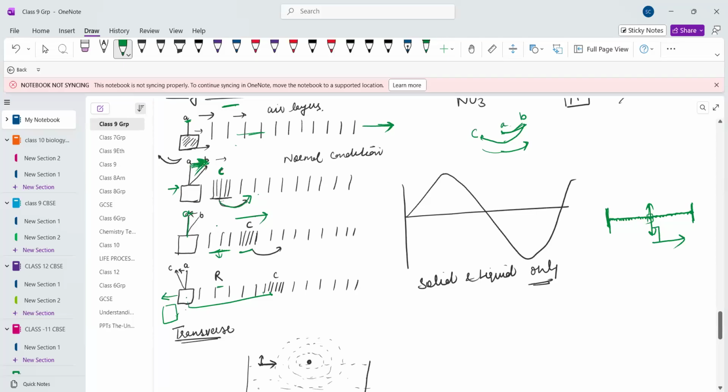Okay, so when the direction of particle vibration and the direction of the wave are perpendicular to each other, the angle between them is 90 degrees. So this kind of wave is called a transverse wave. Clear? So in a transverse wave, the extreme up position is called the crest, and the extreme low position is called the trough.